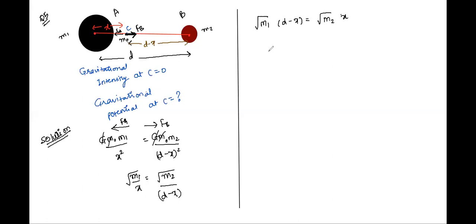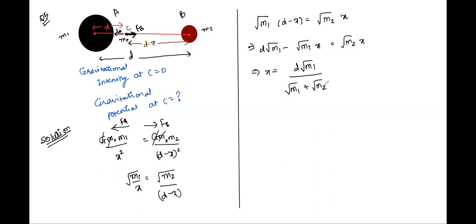Just correct me anywhere in case you feel that the correction needs to be made. Let's take x on one side. So we'll have x given by d under root m1 whole by under root of m1 plus under root of m2, right? Am I correct until here?